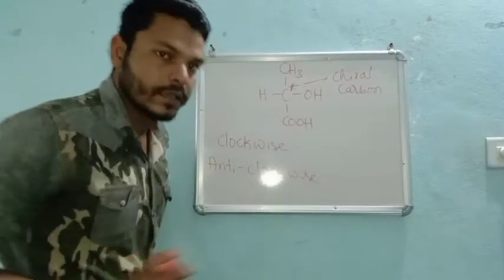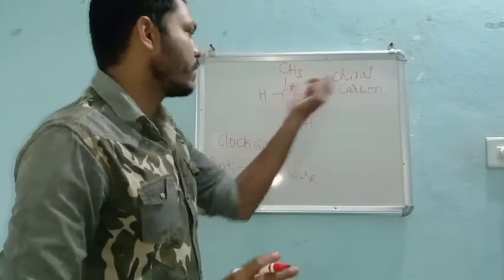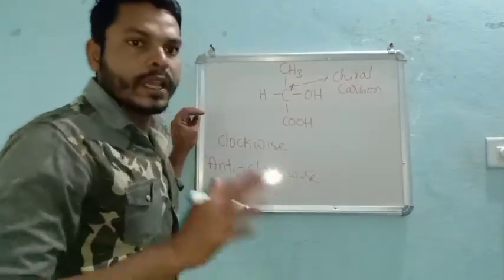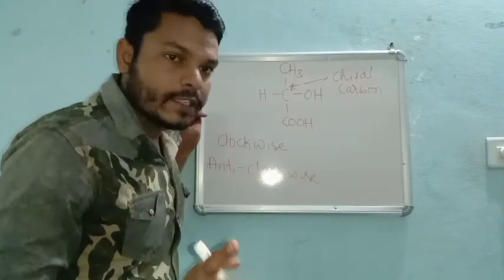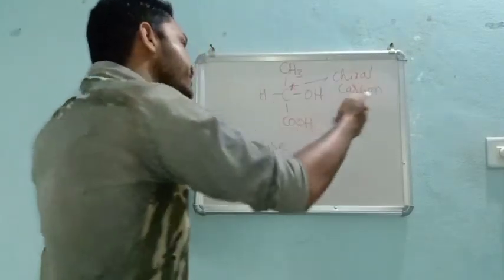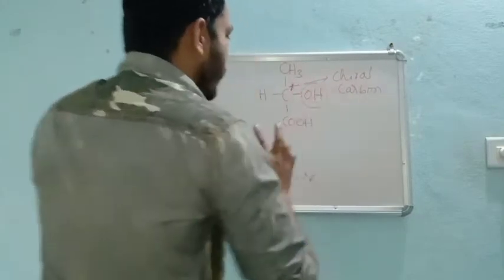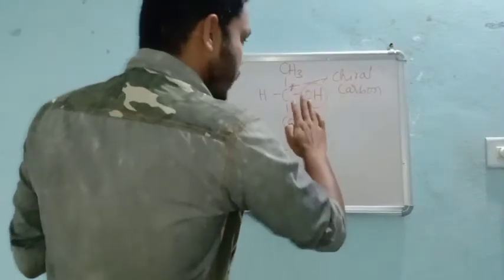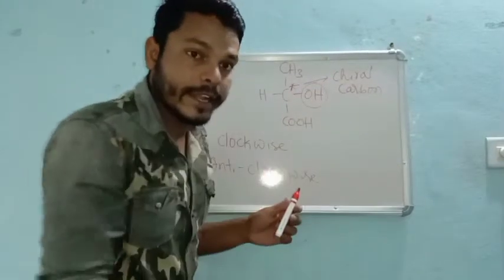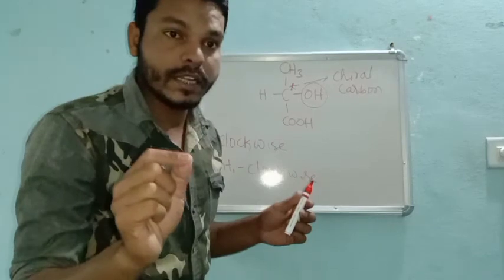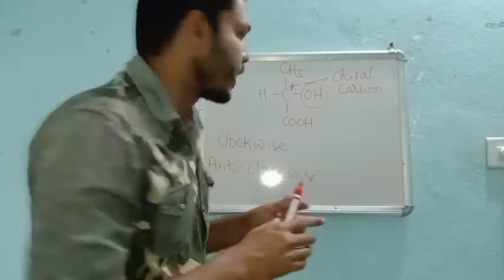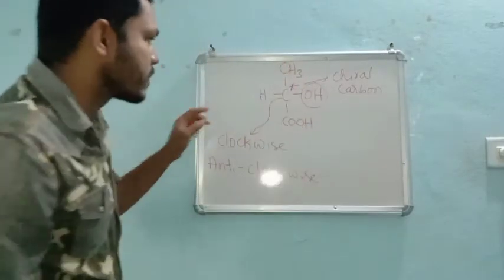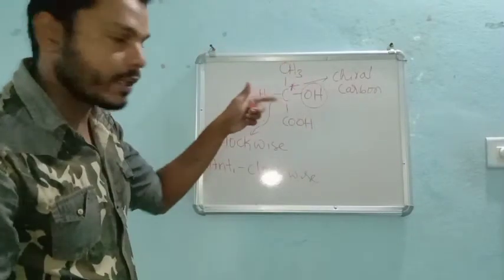I am going step by step, so try to understand this. Here, if the OH is present on the right hand side, very important, then this optically active compound rotates the passed plane polarized light into the clockwise direction.